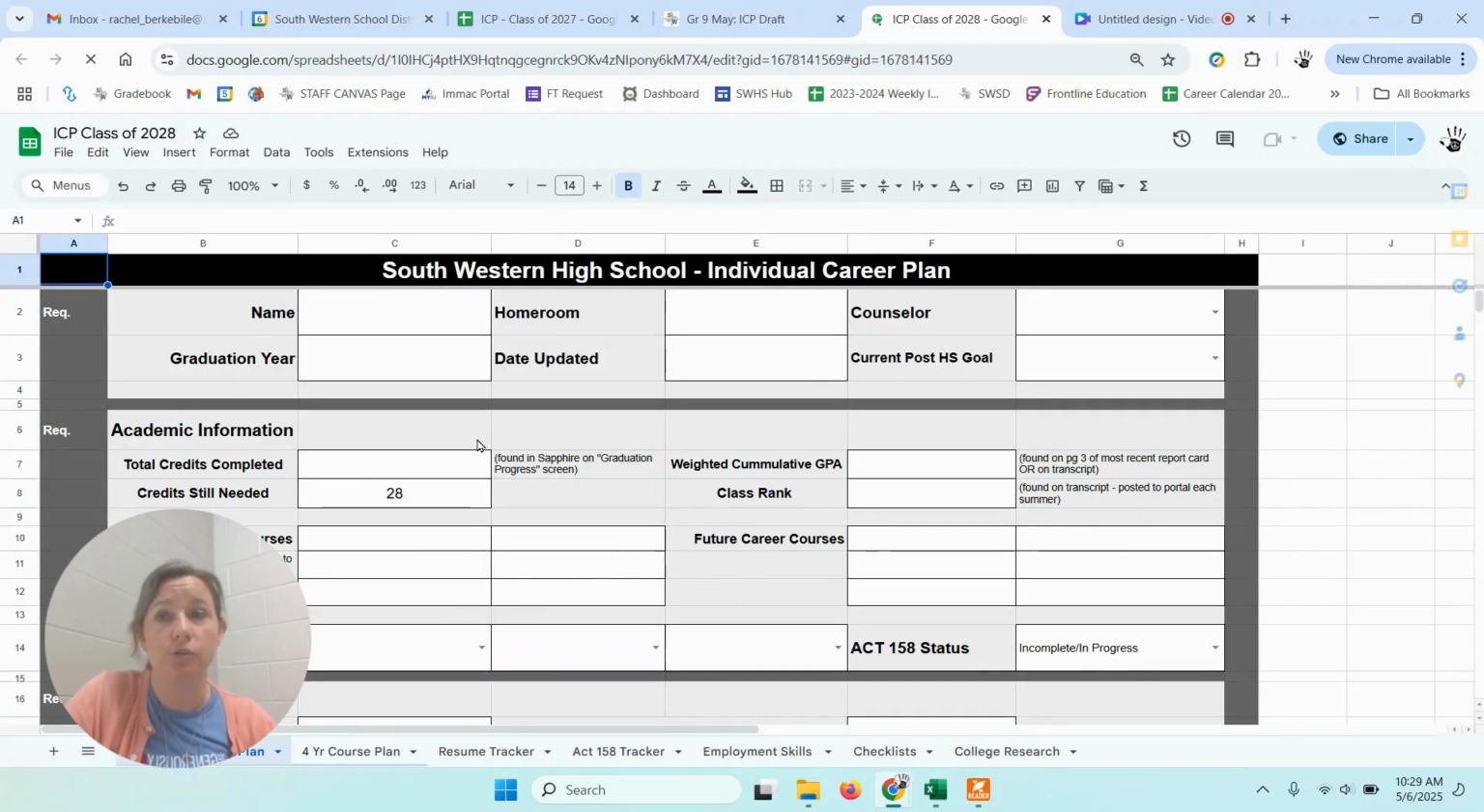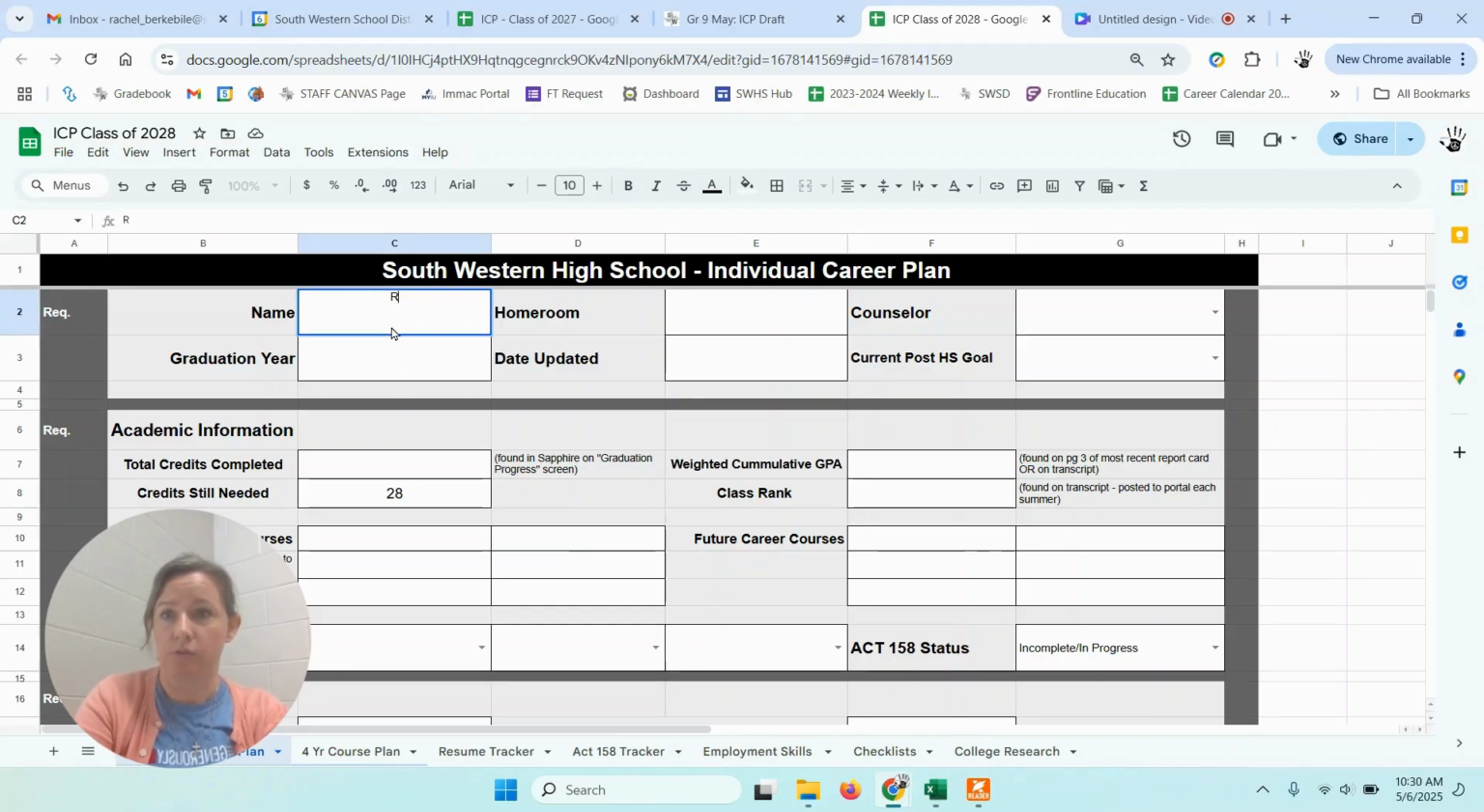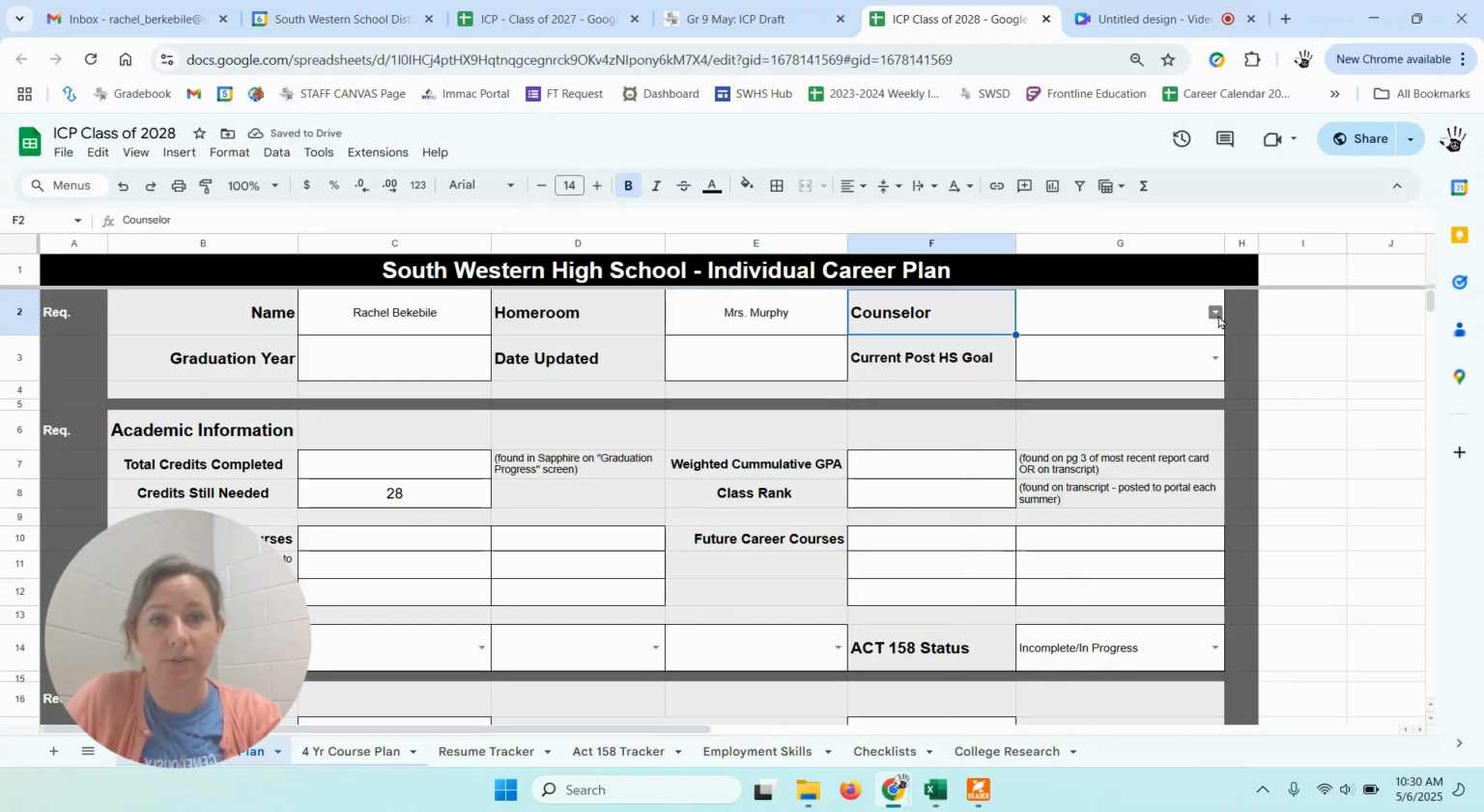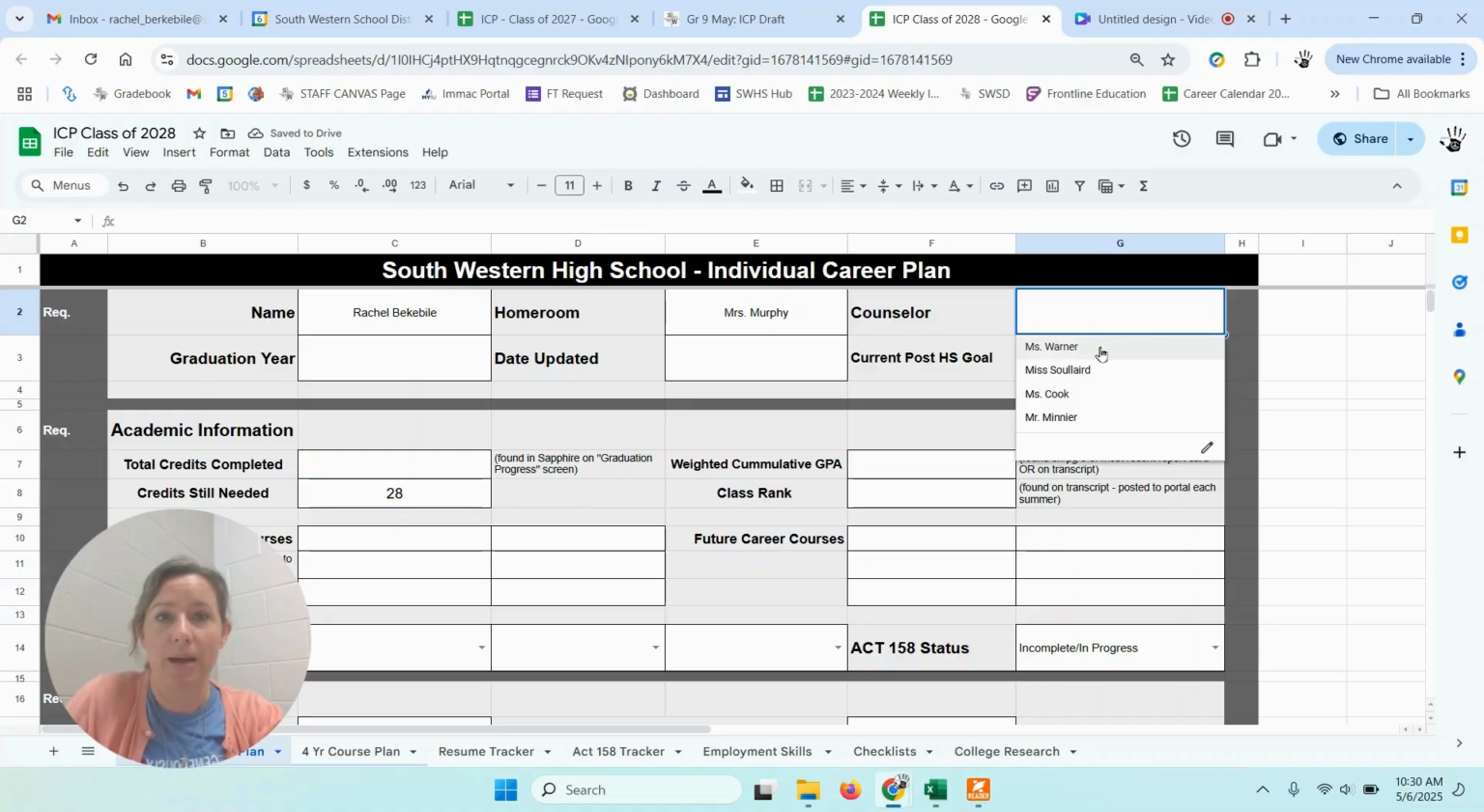Let's jump right into what it looks like. Now, there are some slight differences from the class of 28 and 27, but you'll be able to figure it out because they look very, very similar. At the top, you're just typing in your name. So you're starting off with the basic information. There's my name. Let's say that my homeroom is Mrs. Murphy, and my counselor right here, I've got a drop down. So I can use my drop down, and my counselor is Miss Warner because my last name starts with a B. Typing in my graduation year.